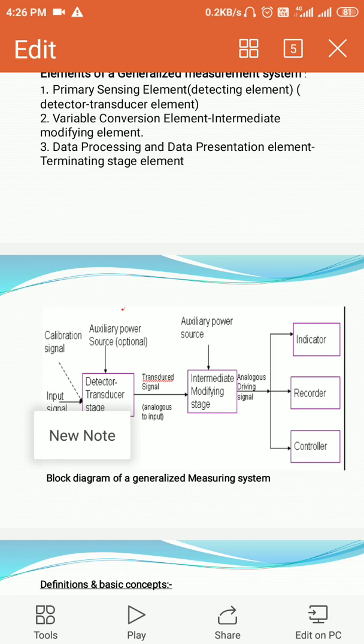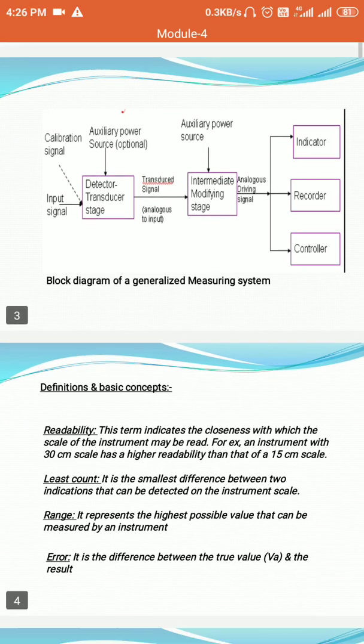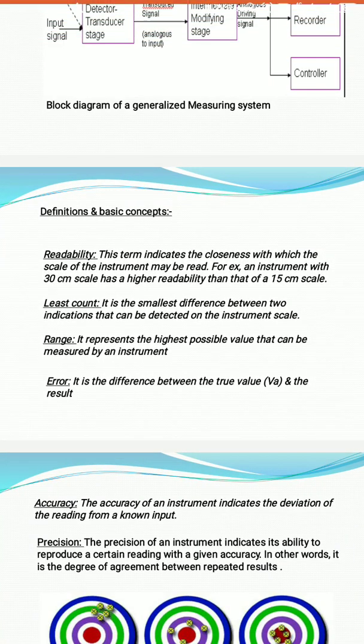Correct. So in short, I have told that the generalized concept consists of three stages, which I have already explained to you, and I have also sent the PPT notes. So if you see the generalized system, then the next part that we are going to study is the different performance characteristics of a measurement system. One by one it is displayed here.